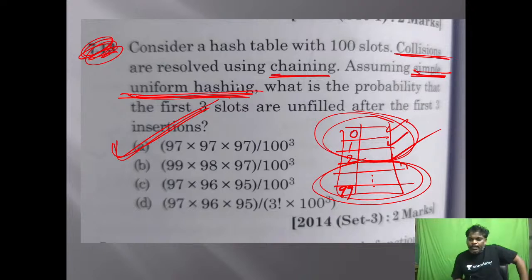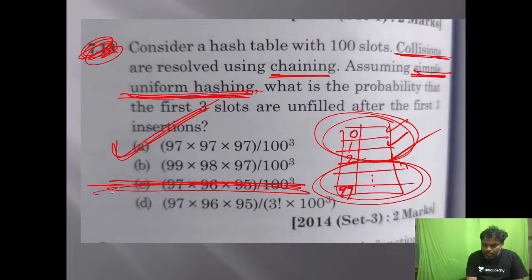Fine, so this is the answer. If anyone has any doubt in this question, please let me know. Some people are thinking that the answer is C. No, the answer is not C. The answer is A, because simple uniform hashing means you can go anywhere, with equal, uniform probability.